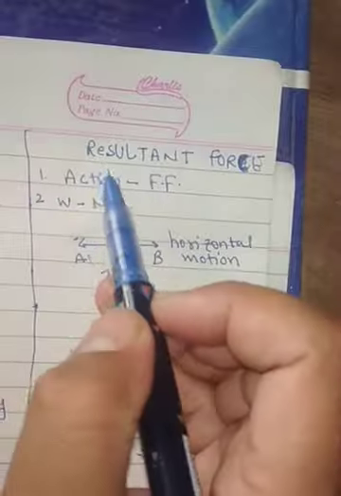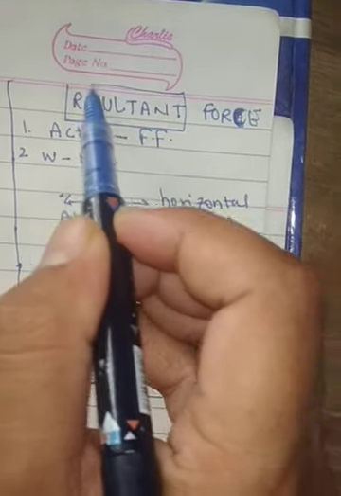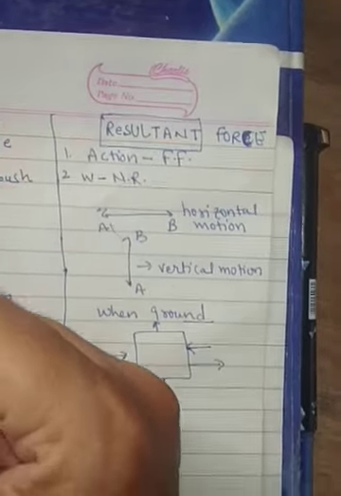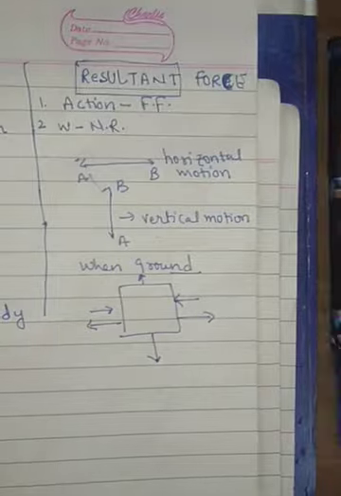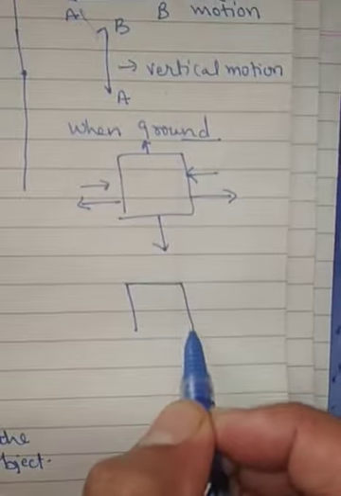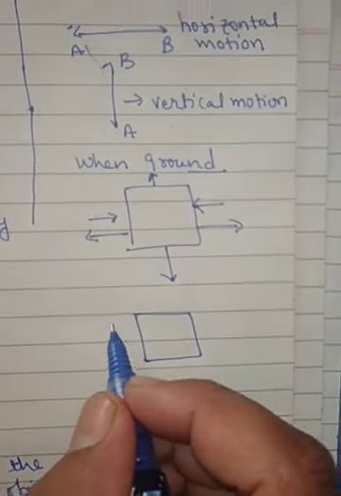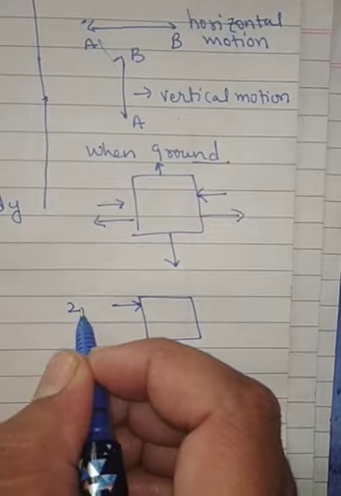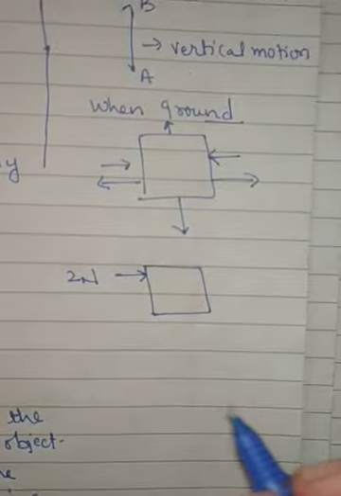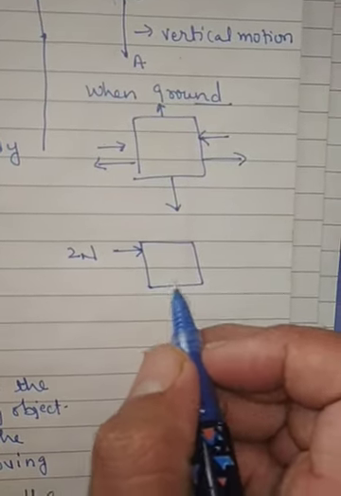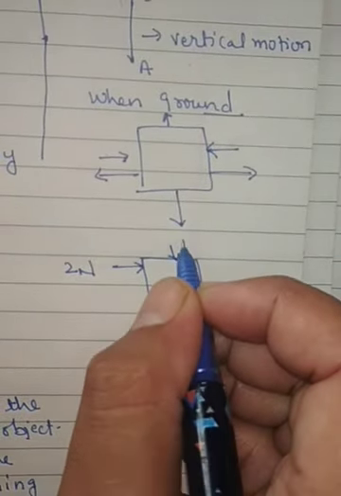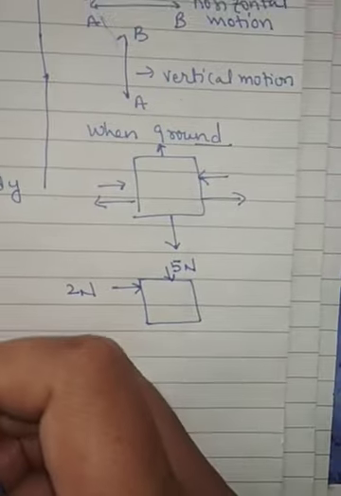So second thing, in this topic I will discuss the resultant force. You can understand it by the word resultant. Resultant means a result of many things. Now I am taking one example. You have a heavy box. In this side you are going to apply how much? 2 Newton force. But you are not capable of moving this box from this side to this side, because this box requires how much? 5 Newton.